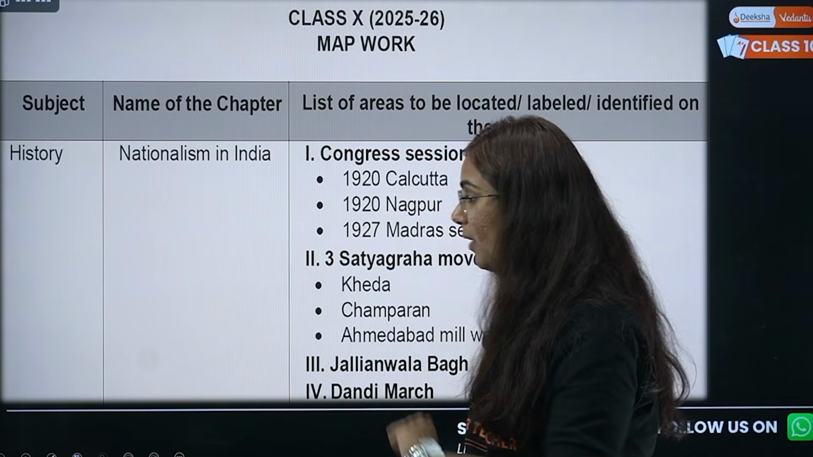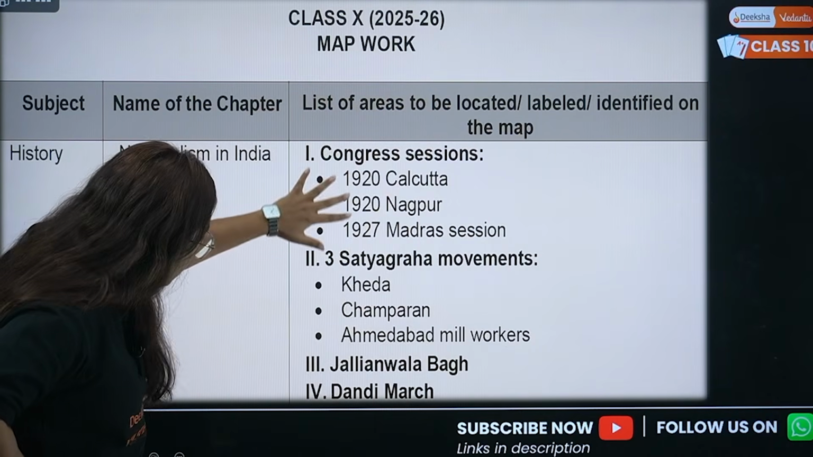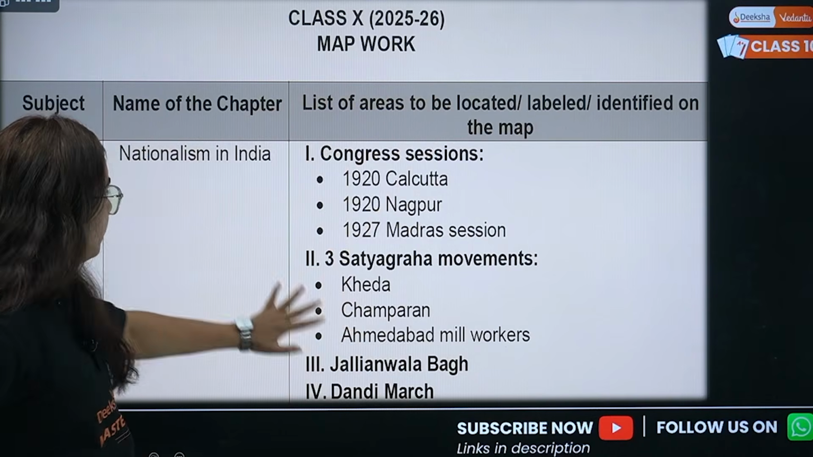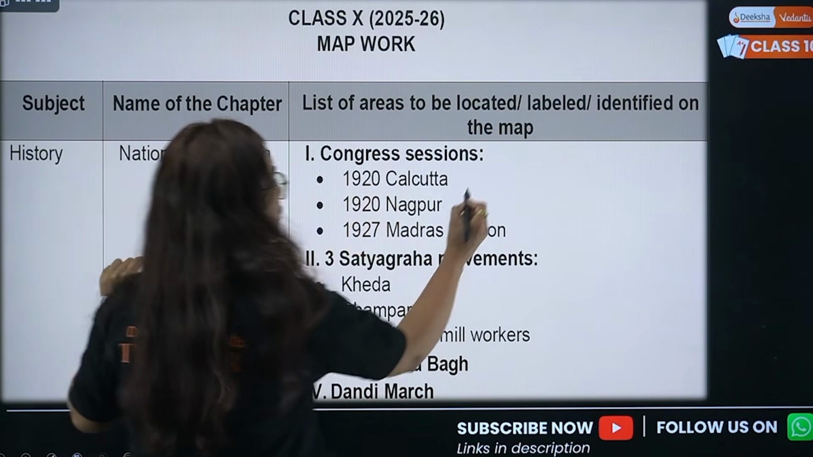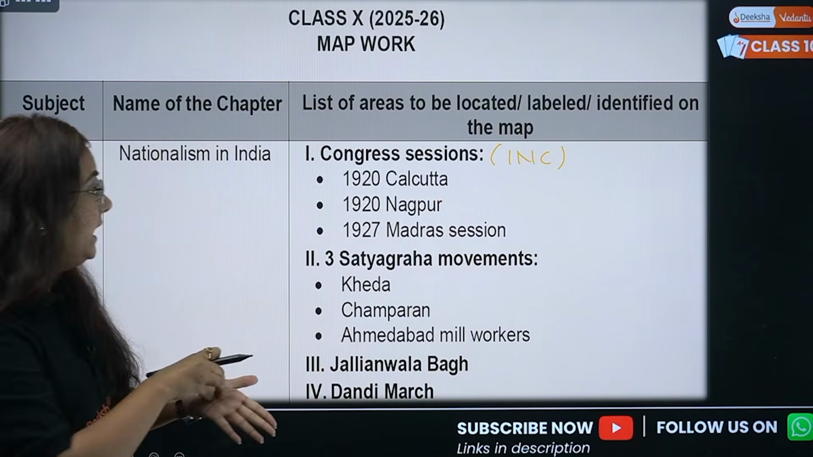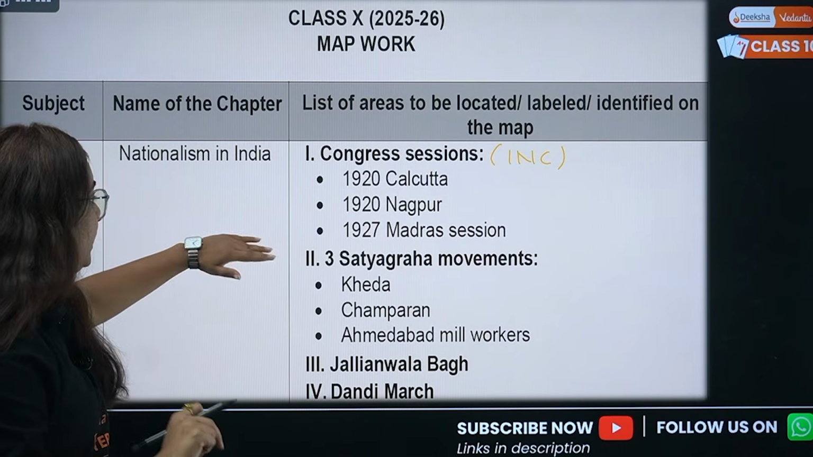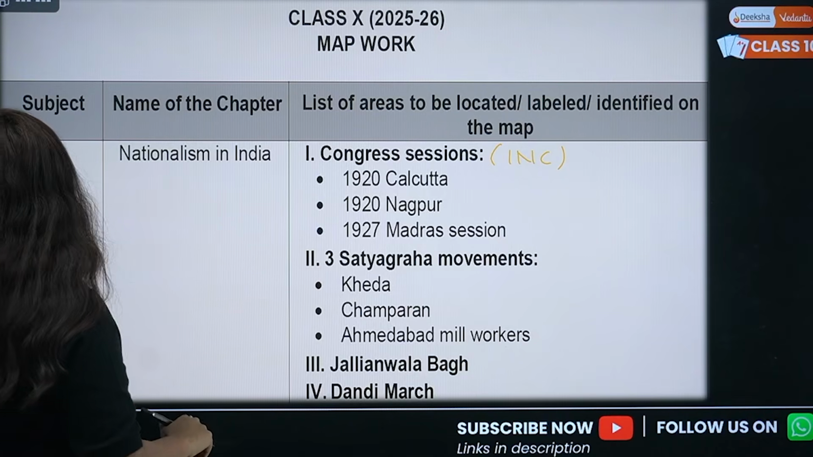Now coming to the point, when we talk about history, there are certain definite topics from where the map is going to come. That is the Congress sessions, meaning the sessions of the Indian National Congress, like the 1920 session Calcutta, the 1920 session Nagpur, then the 1927 Madras session.